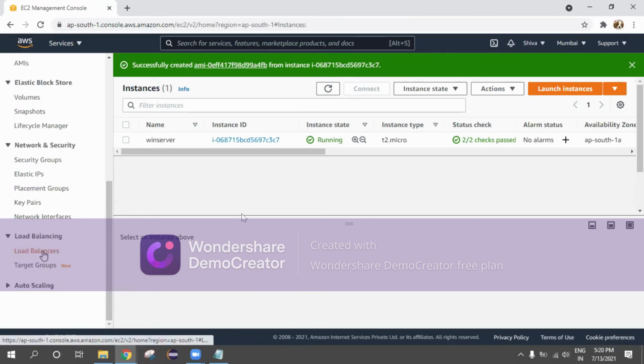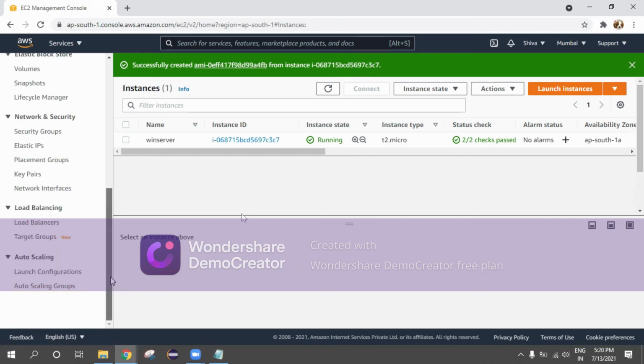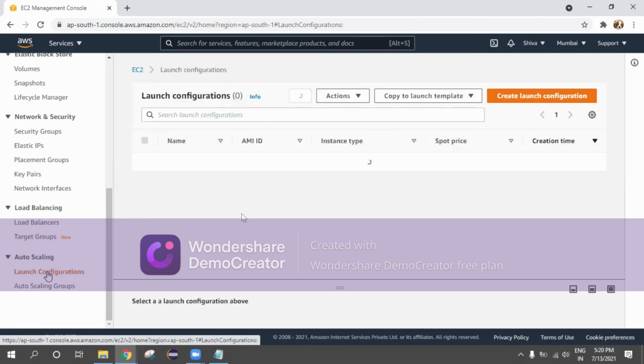Into the auto scaling option, we have seen an option called launch configuration. In yesterday's session, I explained this launch configuration. The first thing is auto scaling: how to increase the machines or distribute the load without human intervention. We have discussed this auto scaling. Without human intervention, how can we distribute the load? So first we will go to launch configuration.